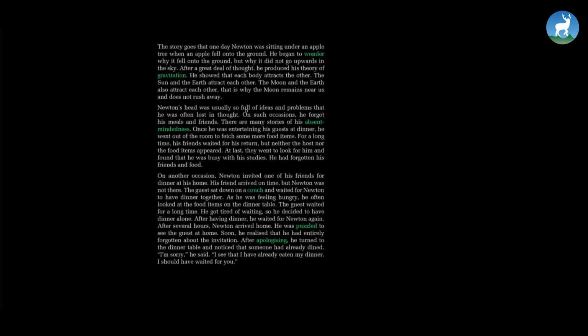Newton's head was usually so full of ideas and problems that he was often lost in thought. On such occasions, he forgot his meals and friends. There are many stories of his absent-mindedness. Once he was entertaining his guests at dinner. He went out of the room to fetch some more food items. For a long time his friends waited for his return, but neither the host nor the food items appeared. At last they went to look for him and found that he was busy with his studies. He had forgotten his friends and food.